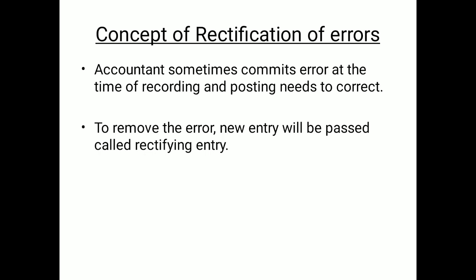This refers to the fact that sometimes accountants commit errors at the time of recording, meaning the journal or the subdivision of the journal, and the posting, meaning the ledger posting. Then there is a need to make a correction. To remove this error, a new entry will be passed. This new entry will be called a rectifying entry.